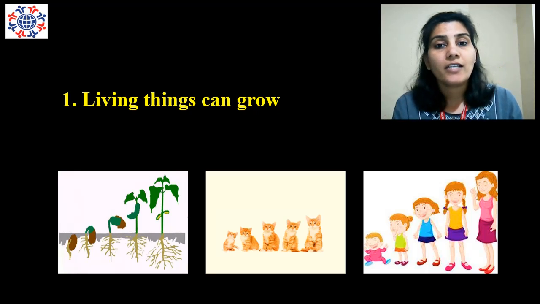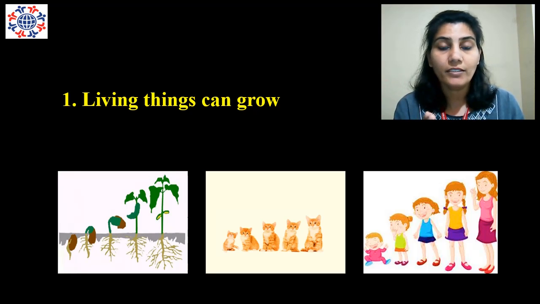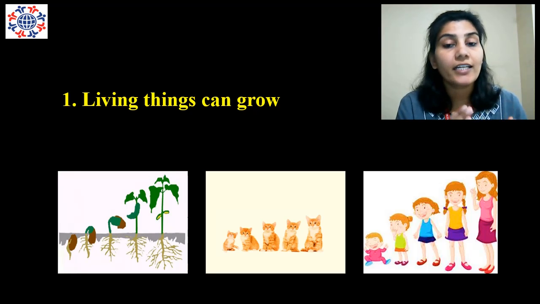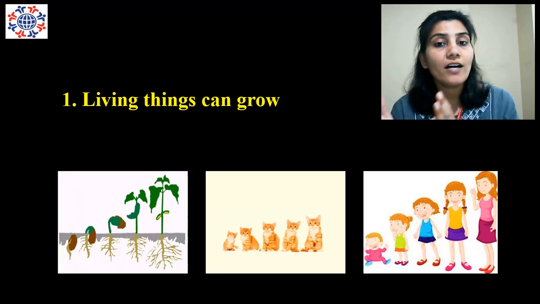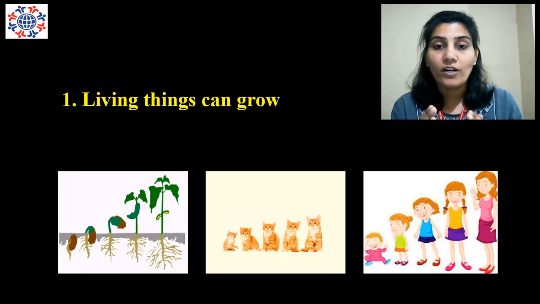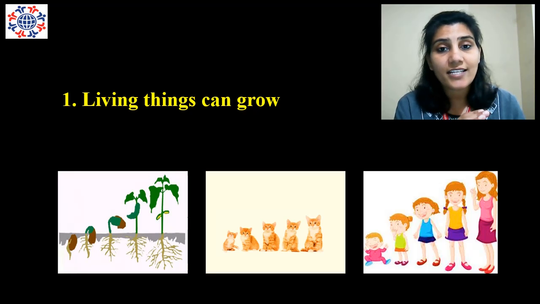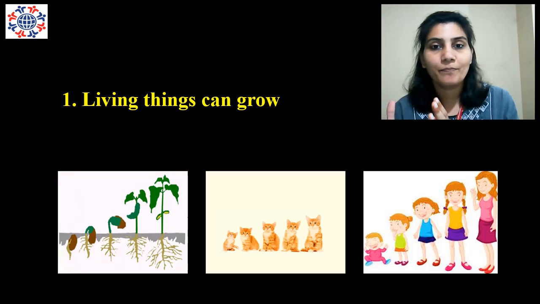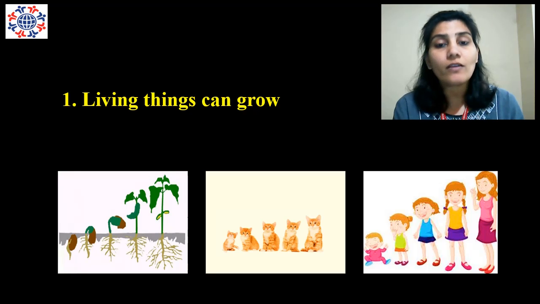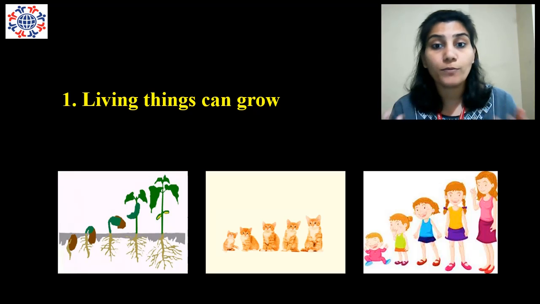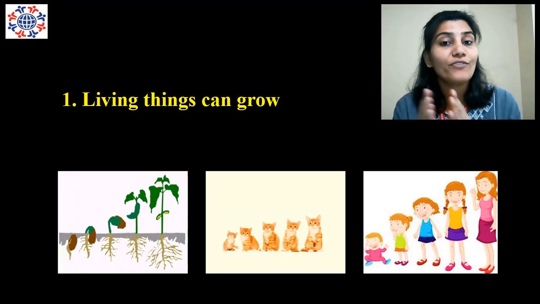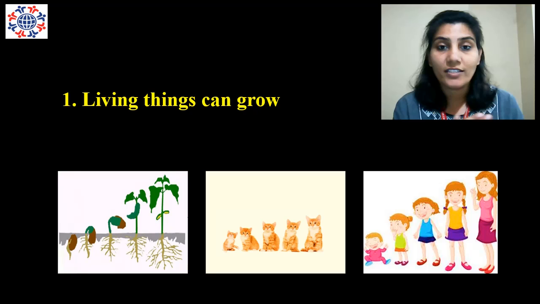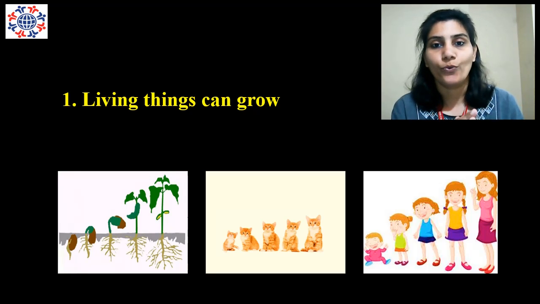In animals, a small baby of an animal grows into a bigger one. For example, a kitten slowly grows to be a cat. Same is for a lion's cub, which grows to be a big lion. Same in human beings. We all were small. Did we grow up so fast? No, slowly we grow into adults. So this is called growth. So only living things can grow.